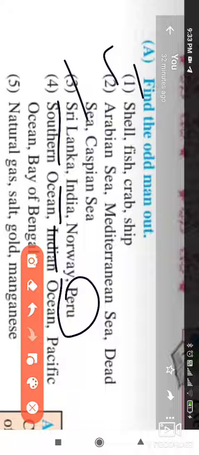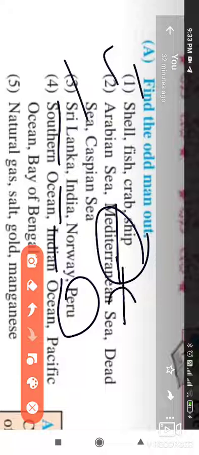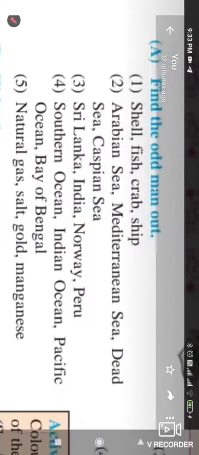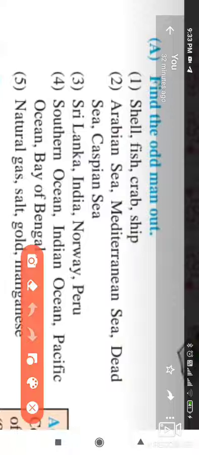Look at the third one: Sri Lanka, India, Norway, and Peru. If we classify it through the equator, Sri Lanka, India, and Norway lie to the north side of the equator, and only Peru belongs to the southern part. So Peru is the only odd man out.